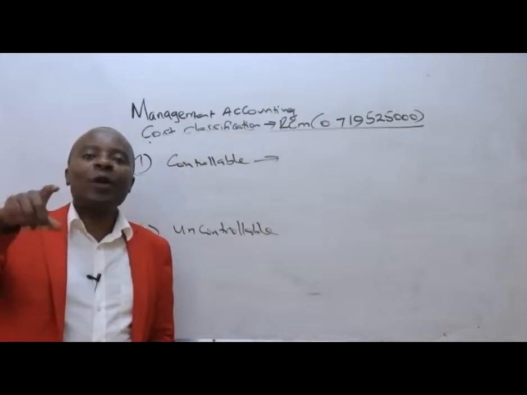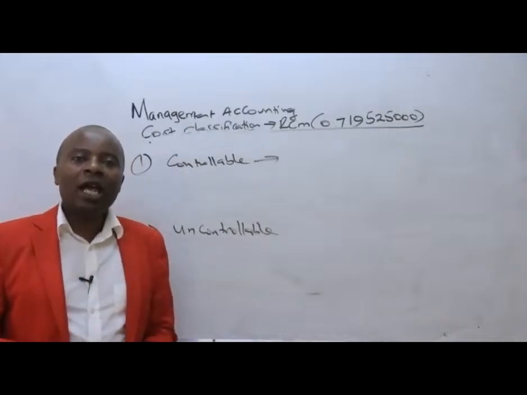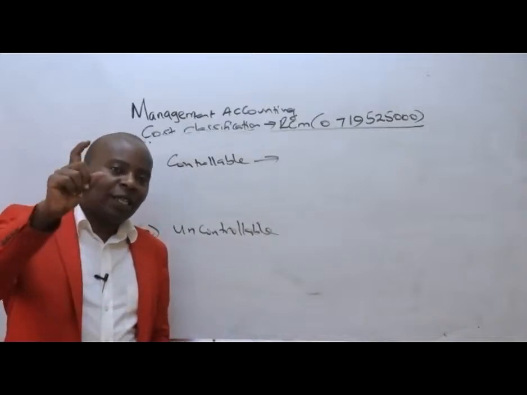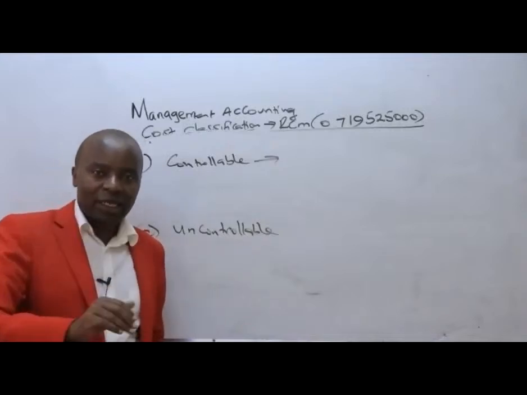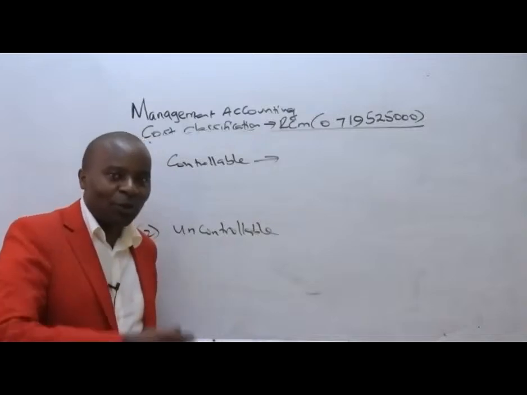We can influence them using the activity, the output. We can say, let's produce less this year, and all those costs will go down like that.